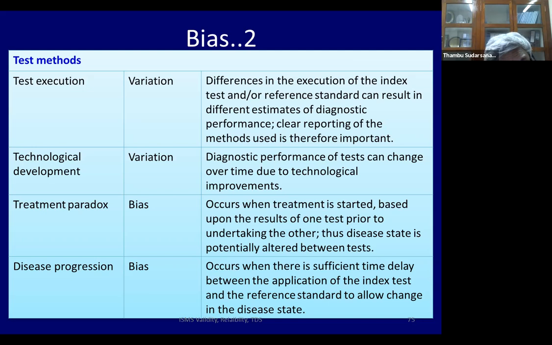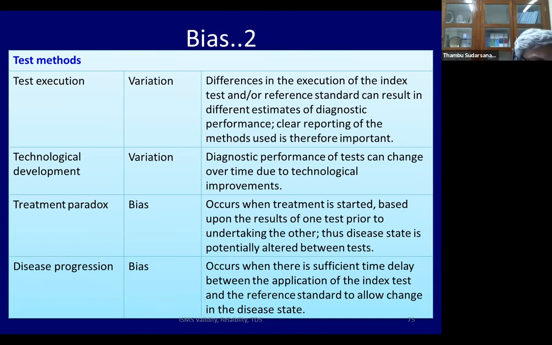Now that's something called a treatment paradox. Let us say the index test is done today, but the gold standard test is done only 1 week later. In between the index test being done and the gold standard test being done, the patient has some treatment. The treatment may alter the patient's condition, and therefore the gold standard test, or the index test if it is done in a reverse manner, will change. So this is called a treatment paradox in a diagnostic study.